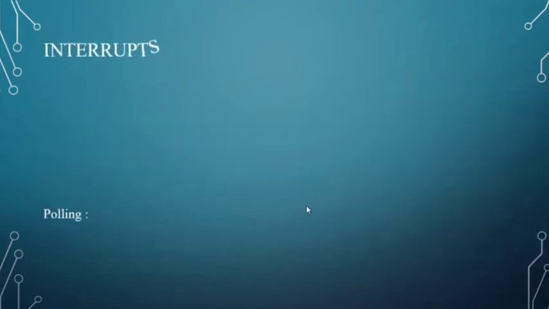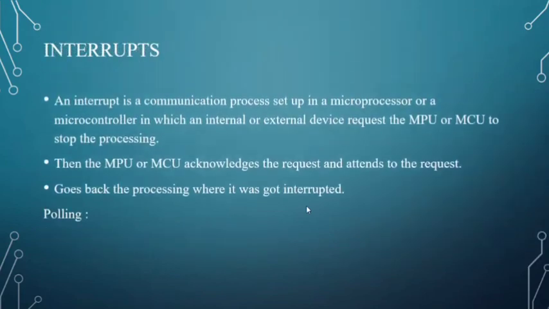Next, interrupts. What is an interrupt? An interrupt is a communication process set up in a microprocessor or a microcontroller in which an internal or external device requests the microprocessing unit or microcontrolling unit to stop processing. Then the unit acknowledges the request, attends to it, and goes back to the processing where it was interrupted.